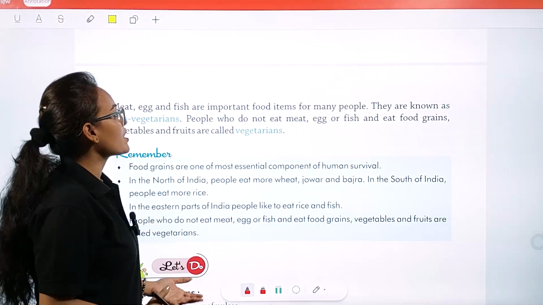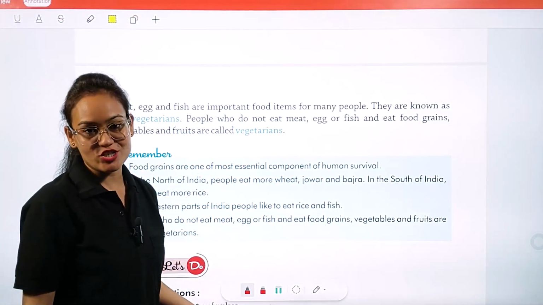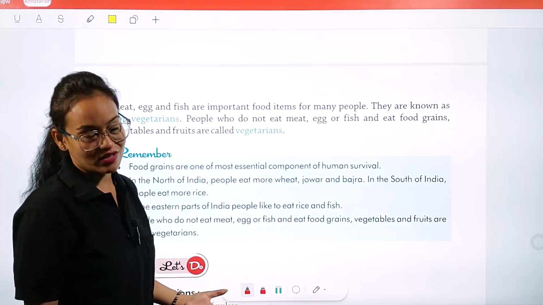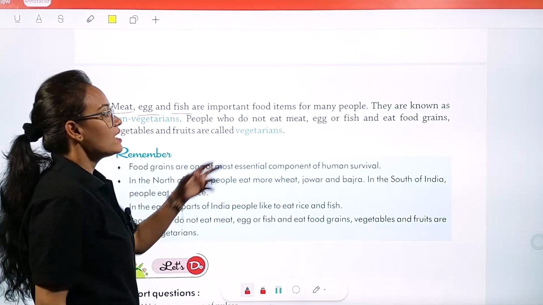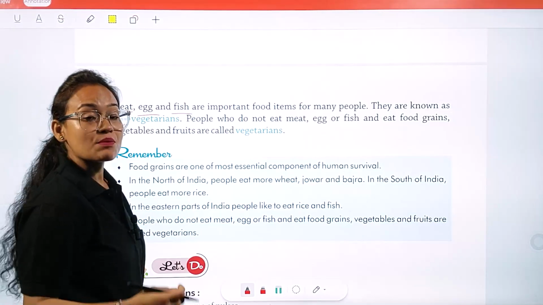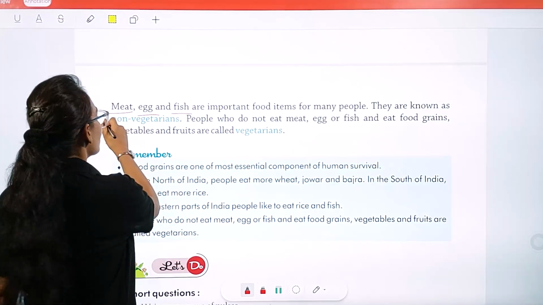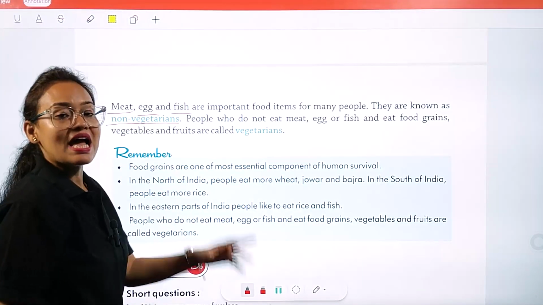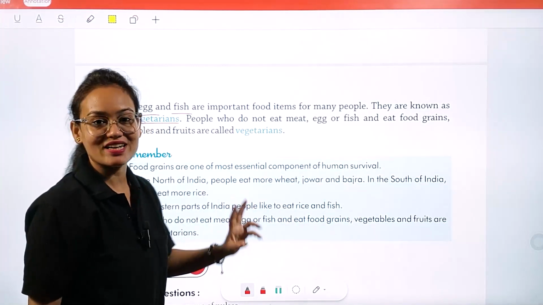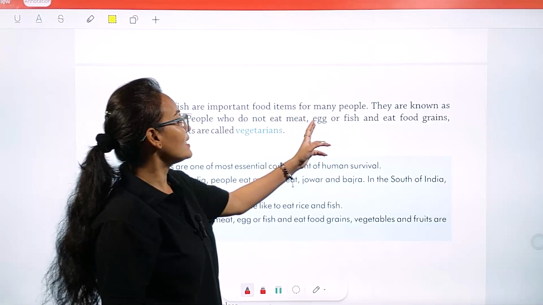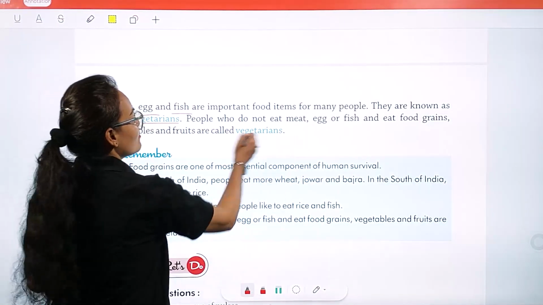Meat, egg, and fish are important food items for many people. Okay, so some people are non-vegetarian. Okay, they eat non-veg like meat, fish, and eggs. Okay, they are known as non-vegetarians. So the people who used to eat meat, fish, and egg, they are collectively called non-vegetarians. Okay, and the people who used to eat vegetables, they are called vegetarian. Okay, people who do not eat meat, egg, or fish and eat food grains, vegetables, are called vegetarian.